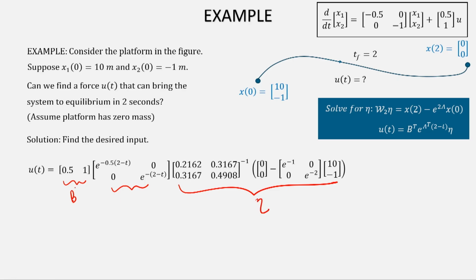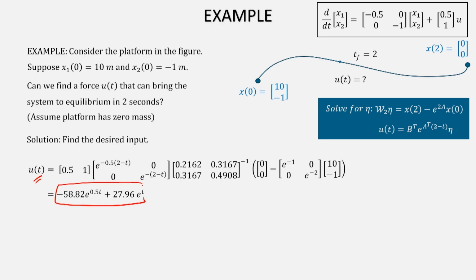Once you solve it, of course, a lot of calculations will be there, this will be the expression that you get. So, this is the input. When you give this input to the system, as the force to the system, then the system will go to 0 0 within 2 seconds from 1 0 minus 1.